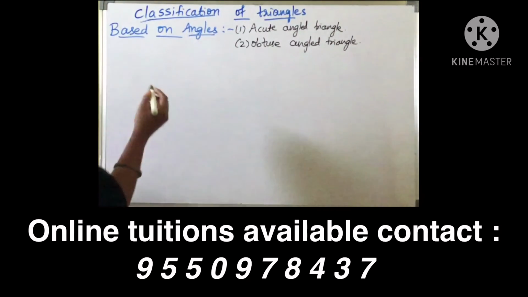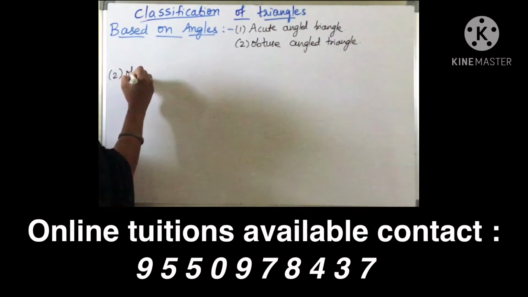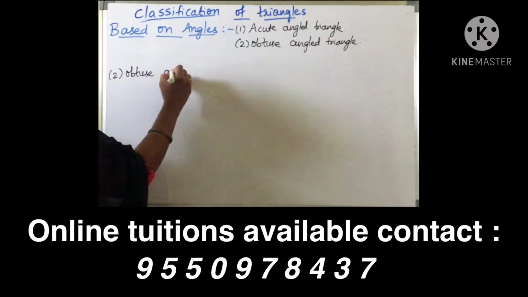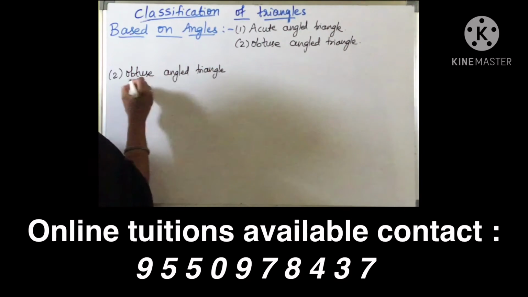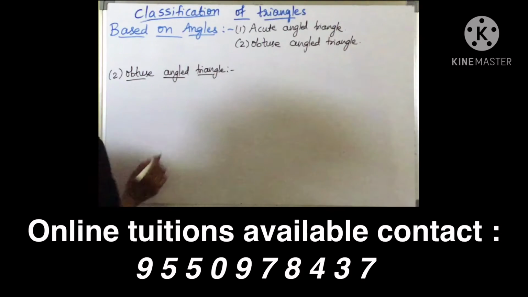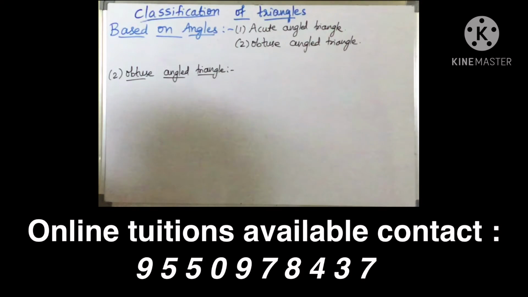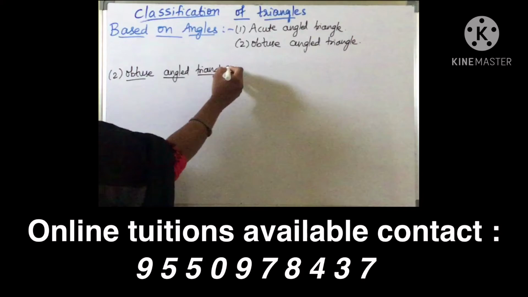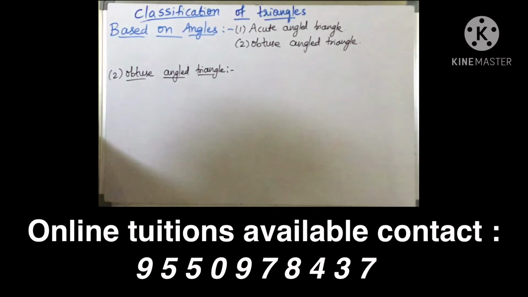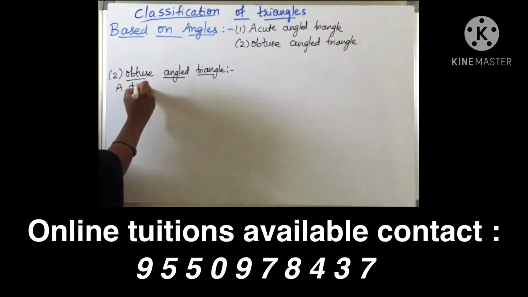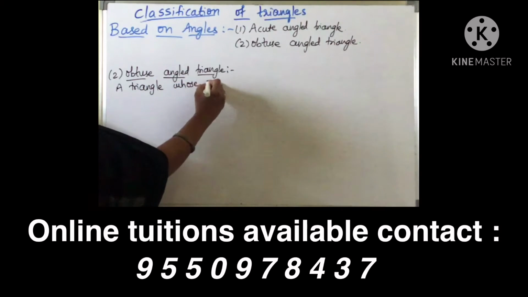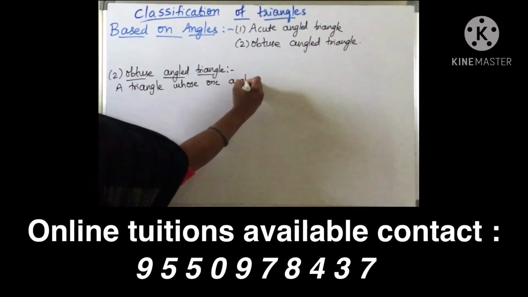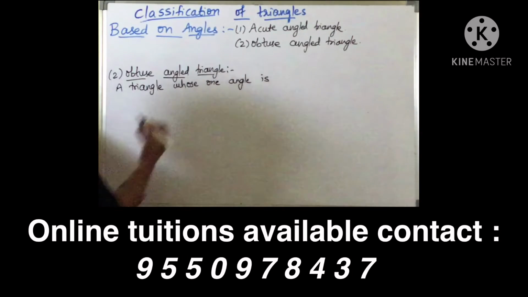Coming to second type is obtuse angled triangle. You know what is obtuse angle, children? Angle whose measure lies between 90 and 180. Means it should be greater than 90 and less than 180. So here the definition of this is a triangle in which one angle is obtuse. So a triangle whose one angle is obtuse.